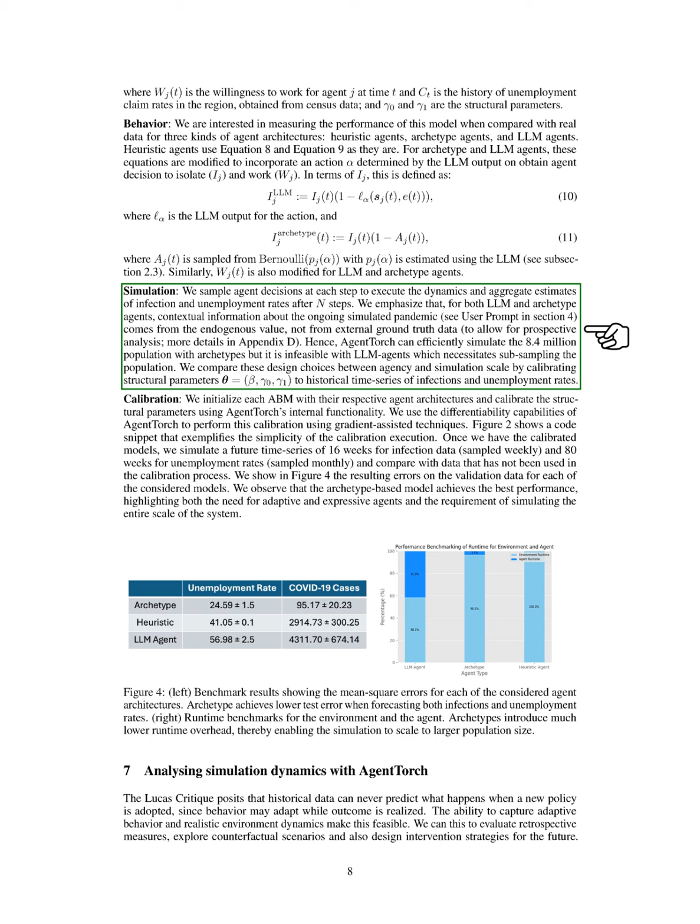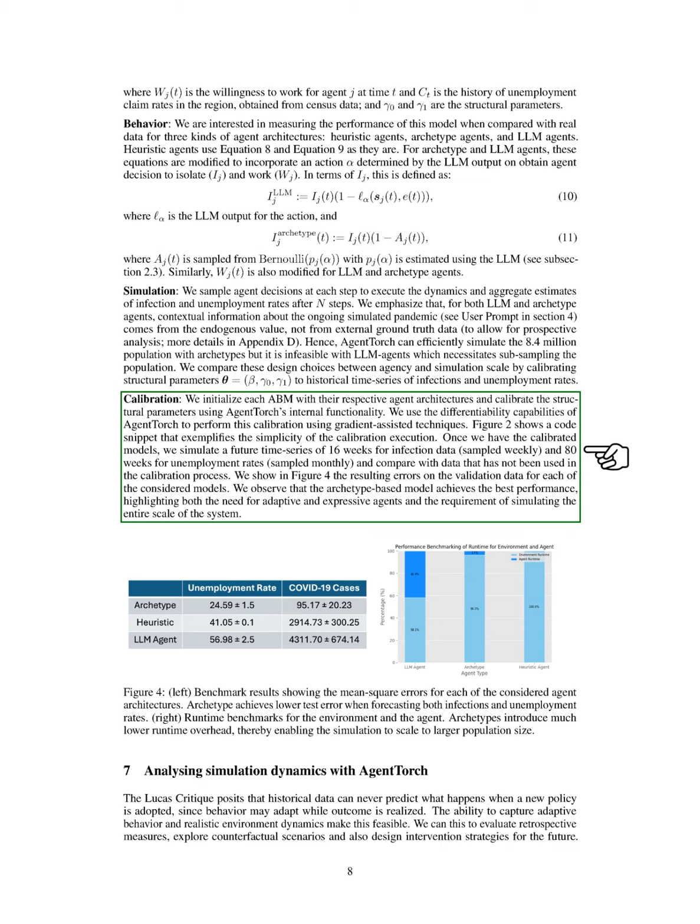We calibrate the structural parameters to match historical data on infections and unemployment. We initialize each ABM with its respective agent type and use AgentTorch's features for calibration, employing gradient-assisted techniques. After calibration, we simulate future infection and unemployment data and compare it with independent validation data. Our results show that the archetype model performs best, emphasizing the importance of adaptive agents and simulating the full system scale.